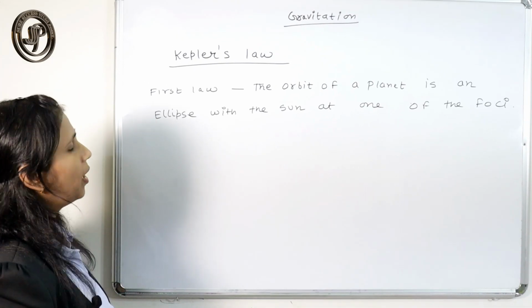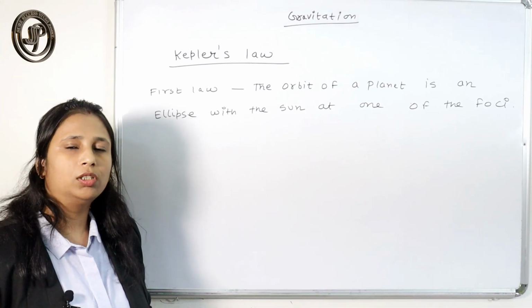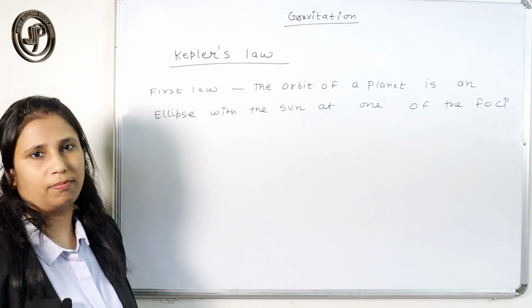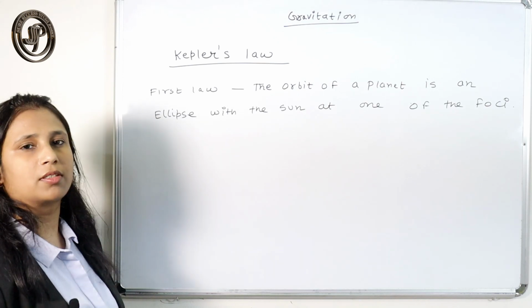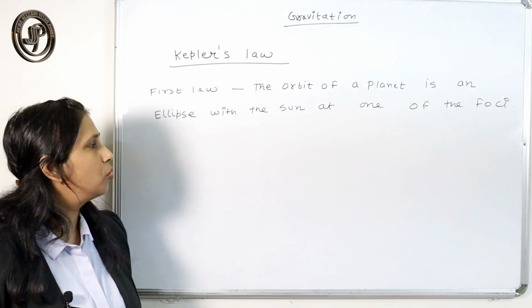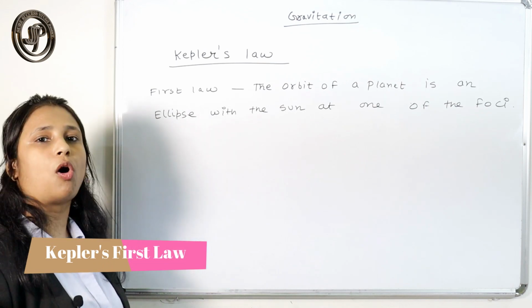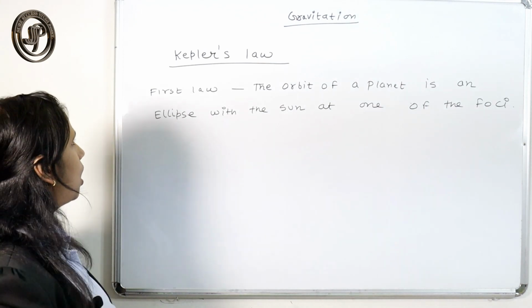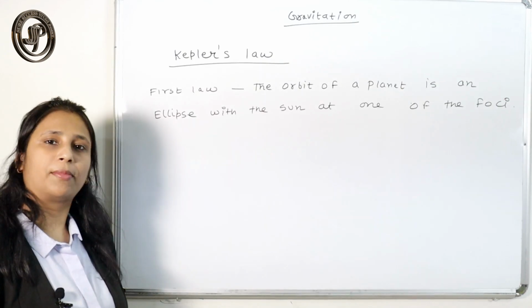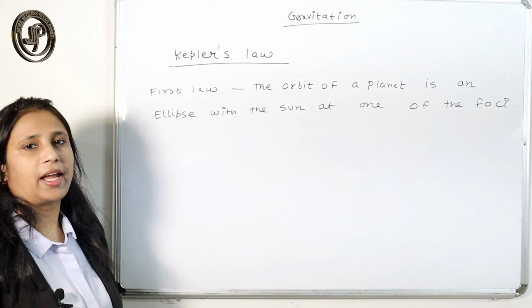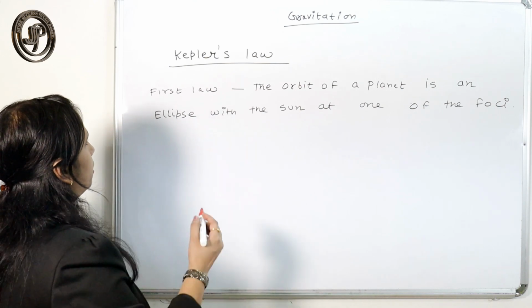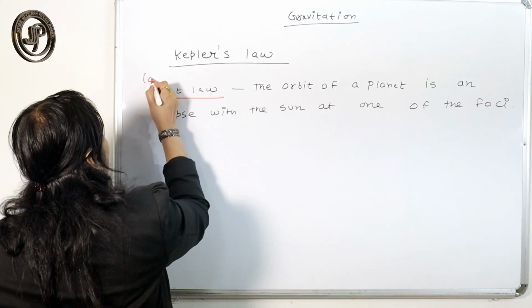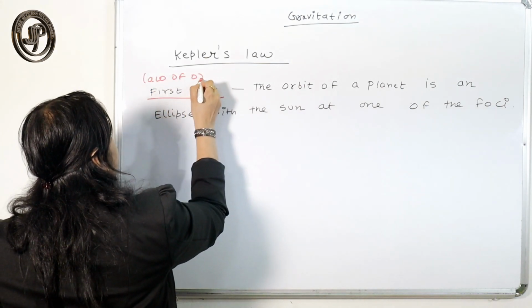Kepler's law. Kepler has given three laws, popularly called Kepler's laws of planetary motion. So let's study them one by one. The first law is also called the law of orbit. In the exam it can also be asked: state Kepler's first law, or state Kepler's law of orbit.